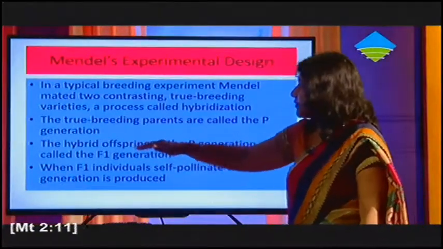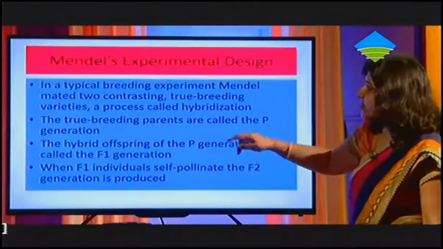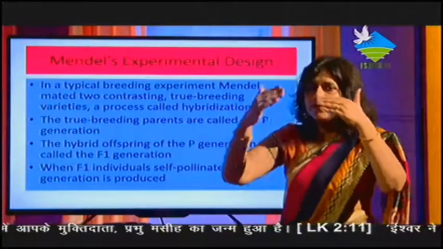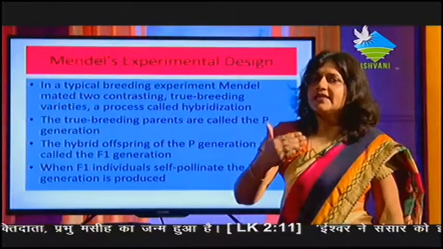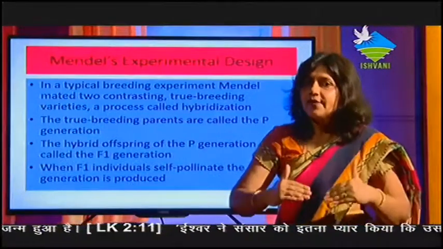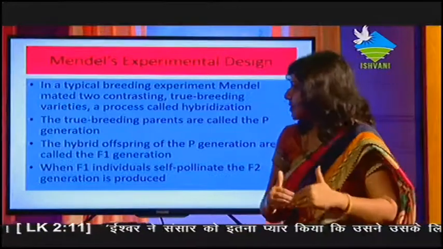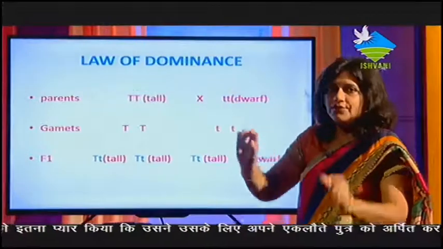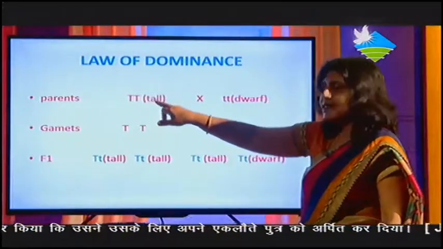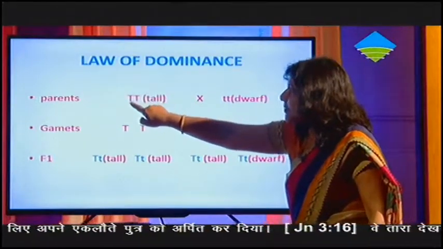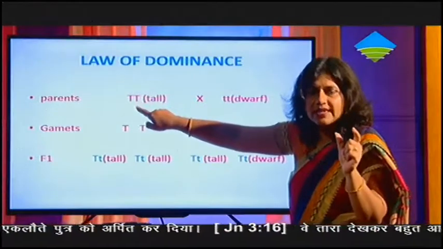The hybrid offspring of the P generation are called the F1 generation. This we have discussed earlier also. After the parental generation, we get the first filial generation, and from the first filial generation we get the F2 generation, the second filial generation. So Mendel experimented with two different plants, one plant carrying homozygous tall. Both the alleles are capital T, meaning both the alleles are